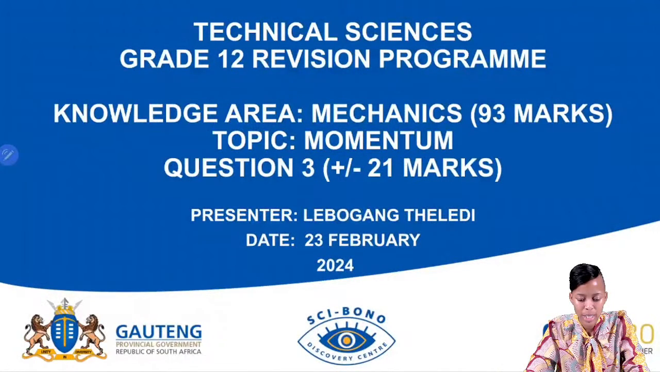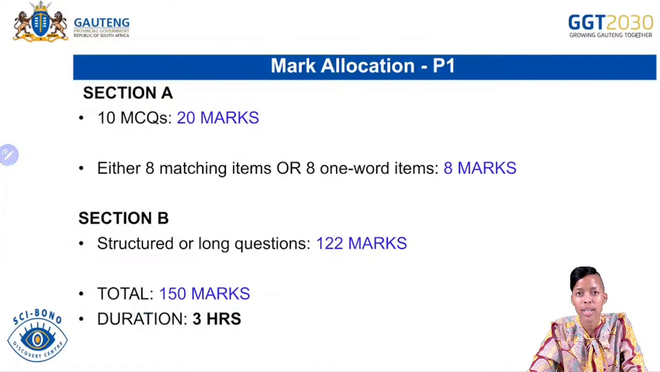Now for today's knowledge area, we'll be focusing on mechanics, which has a total of 93 marks. And today's topic will be on momentum, which is question 3 and consists of plus minus 21 marks in your examination for paper 1.